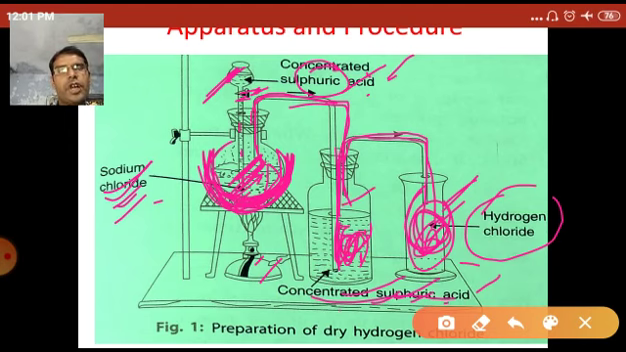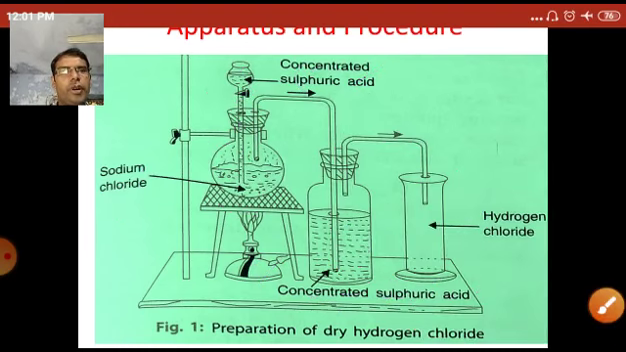Concentrated sulfuric acid absorbs the moisture and the hydrogen chloride gas comes out from these wide mouth bottles through tubes and enters into a gas jar, and thus hydrogen chloride gas is collected in a gas jar. So this is all about the apparatus and procedure of how hydrogen chloride gas can be prepared.